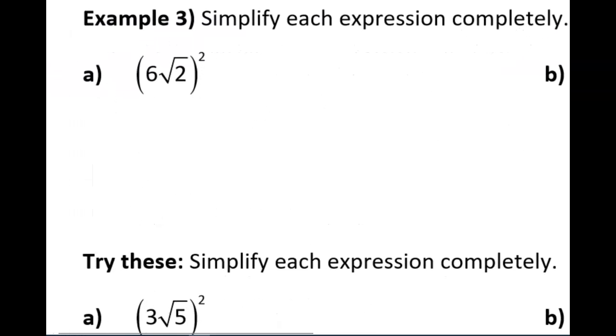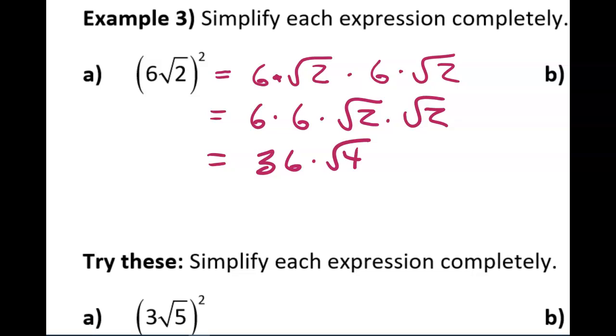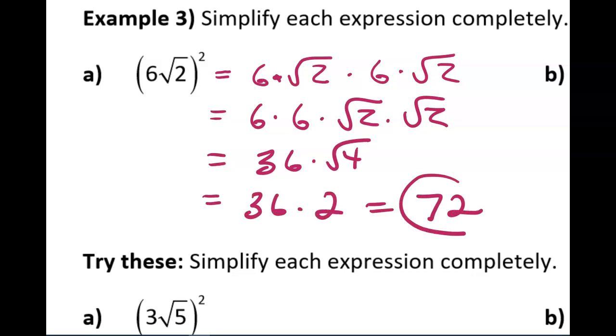All right, let's check out something a little bit more complex. 6 times the square root of 2 squared is 6 times the square root of 2 times 6 times the square root of 2. So just treat this as a multiplication. That's 6 times 6 times square root of 2 times square root of 2 is 36 times, and that'd be the square root of 4, which is 2. And then that's going to give us a whole number, 72.